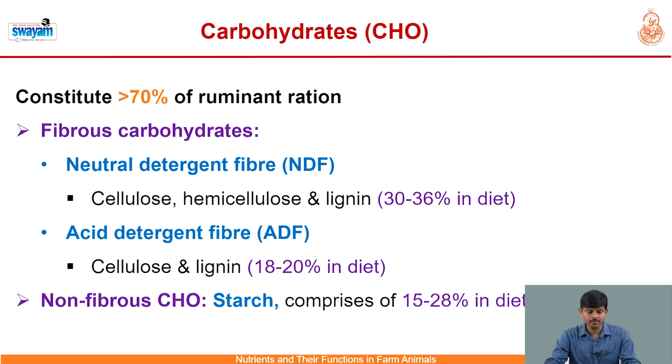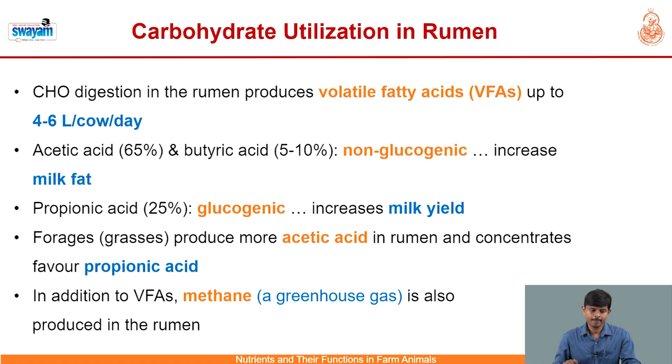Another component of carbohydrate is non-fibrous or non-structural carbohydrate, that is starch, which typically comprises 15 to 28% in the diet of ruminants.